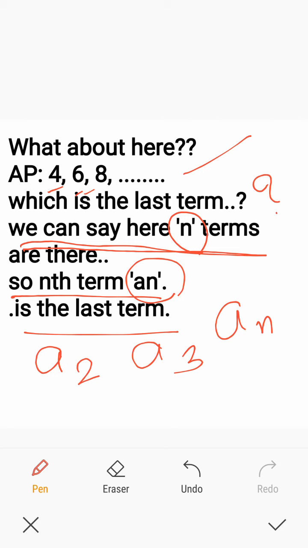Remember, in an infinite AP, we can say there are n number of terms and An will be the last term. In finite AP, we will be getting an exact number of terms, n is 3, 4, 5, etc., and the last term will also be an exact number. But in the case of infinite AP, number of terms will be n, and An will be the last term. Please keep in mind.